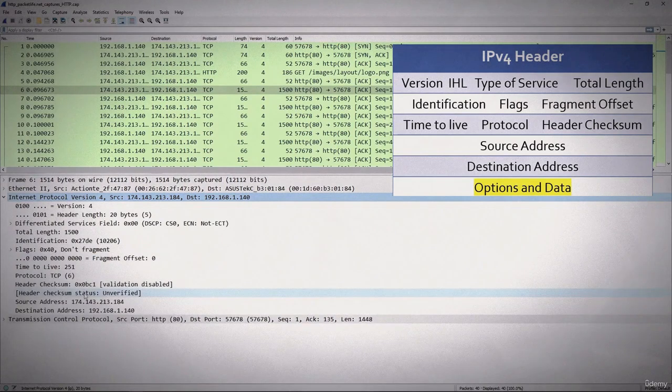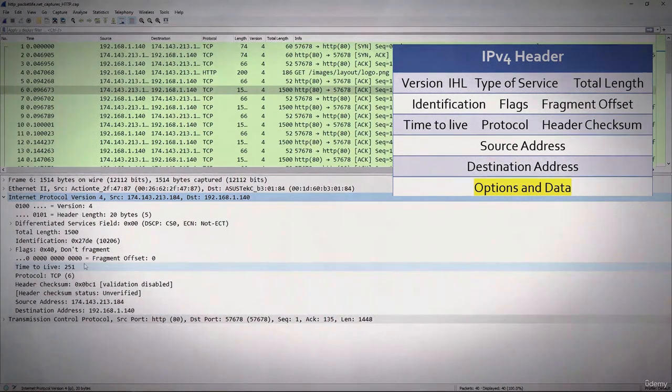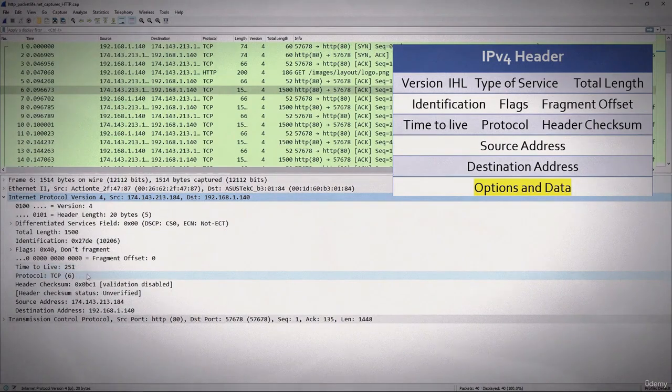The next field is the time to live value, and that's essentially how many hops it takes around before it goes to 0, and if it goes to 0, then it's no longer going to exist. The time to live value is in order to prevent packets from going around and never getting to their final destination. Now here, you see the protocol is TCP. That protocol field is what follows the IP header, and down below here you see TCP. So that's what it identifies.